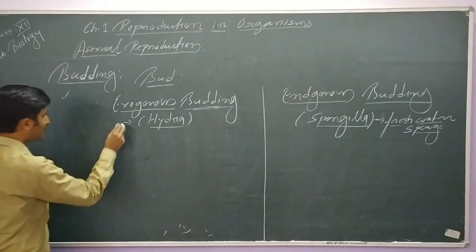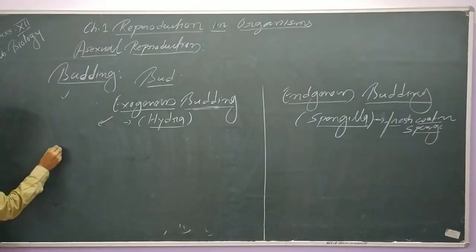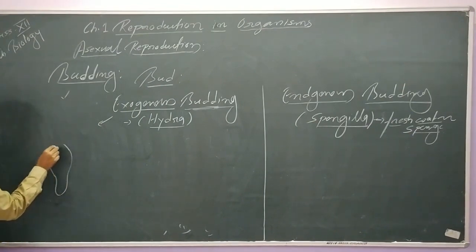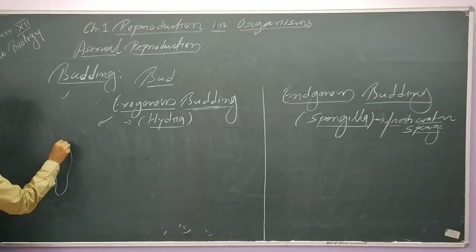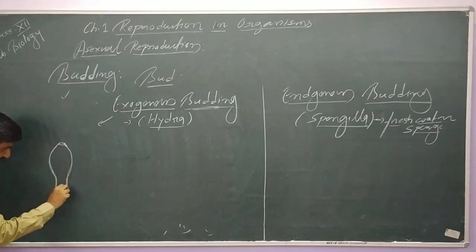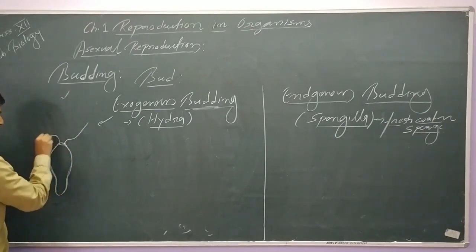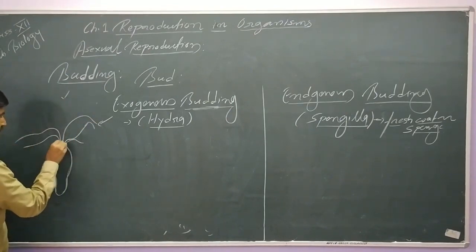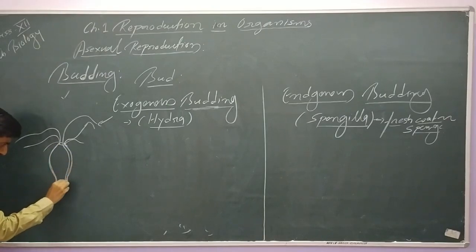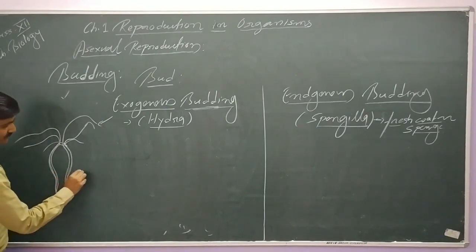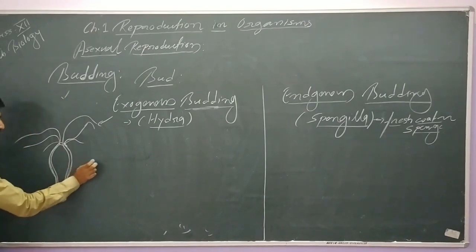Then please keep in mind, if you draw the diagram of exogenous budding, you can quickly understand it. This is Hydra, all of you know. Here, you know, the hypostome. This is its mouth cavity. This is the body wall. It has a single opening. Member of Coelenterata. These are tentacles. Alright. Now, this is its body wall. And inside it, the gastrovascular cavity that we have learned in class 11.